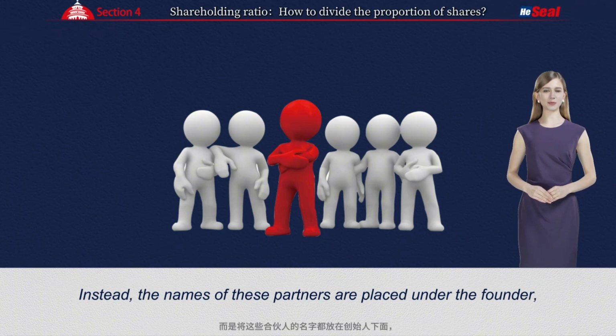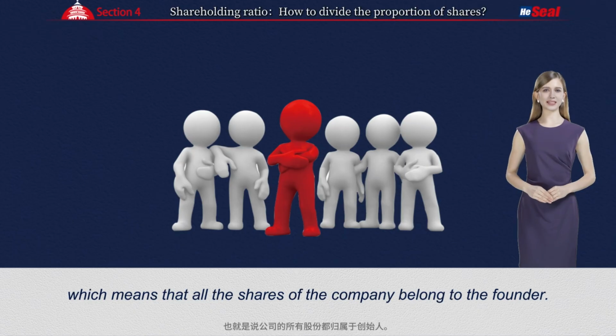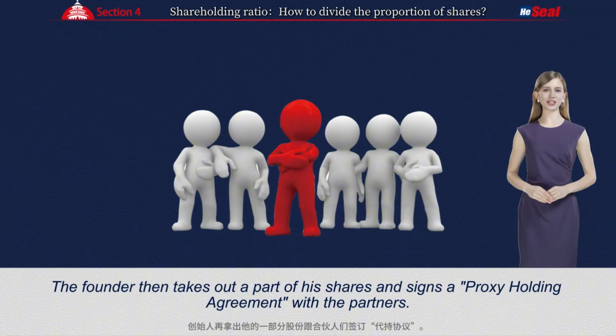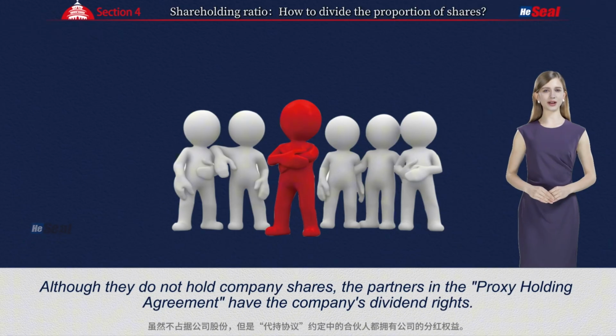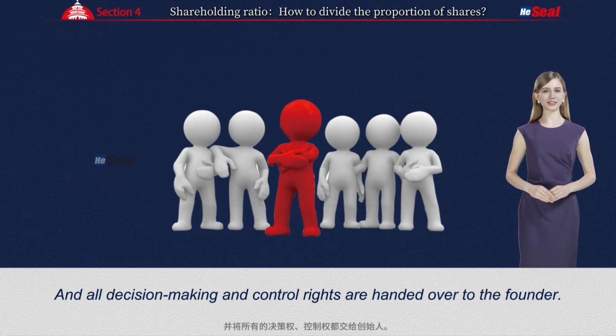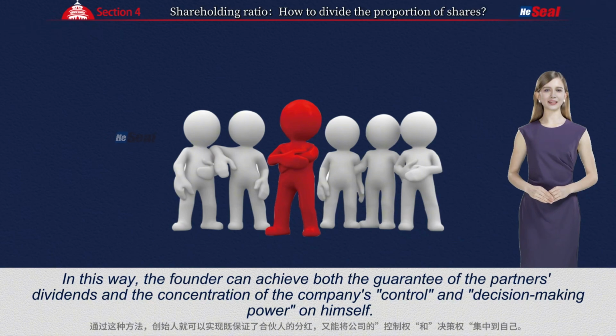Instead, the names of these partners are placed under the founder, which means that all the shares of the company belong to the founder. The founder then takes out a part of his shares and signs a proxy holding agreement with the partners. This part of the founder's shares is agreed with other partners, and the founder holds them on their behalf. Although they do not hold company shares, the partners in the proxy holding agreement have the company's dividend rights, and all decision-making and control rights are handed over to the founder. In this way, the founder can achieve both the guarantee of the partner's dividends and the concentration of the company's control and decision-making power on himself.